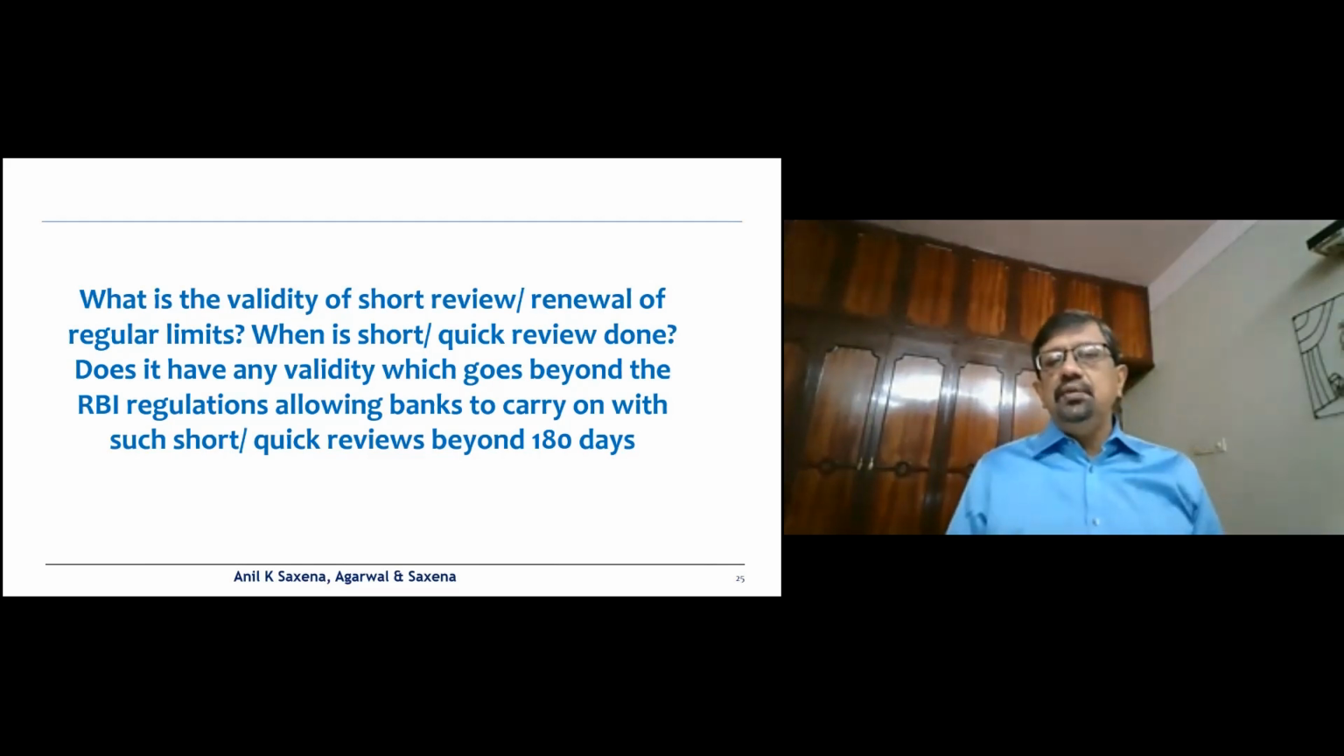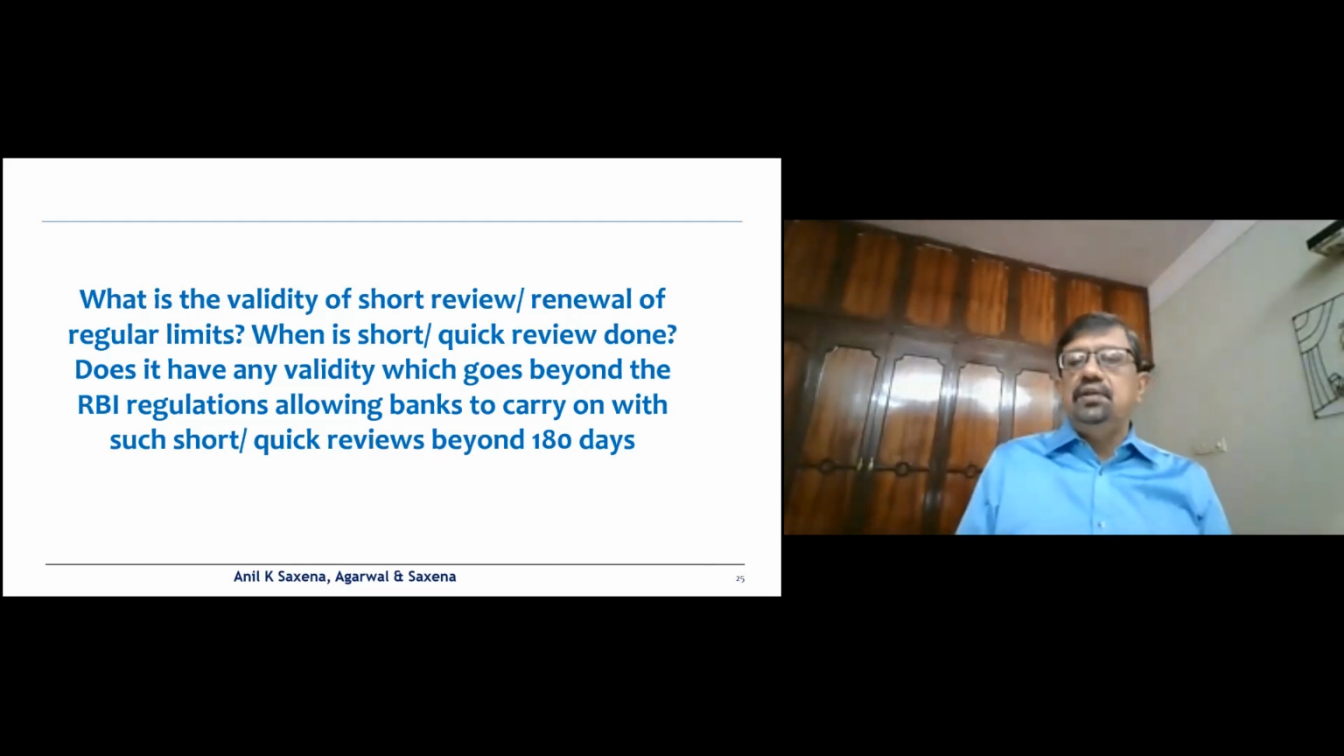So to my mind, you can do quick reviews or short reviews, but they have to be in continuation from the date when it expires. So if it expired on the 30th of September, I have a short review for 90 days up to, let's say, 31st December. Then the next 90 days has to be from 1st of January. It cannot be after a gap of, let's say, 3 months or 6 months. So the 180 days would be calculated from the date it expires and nothing else.